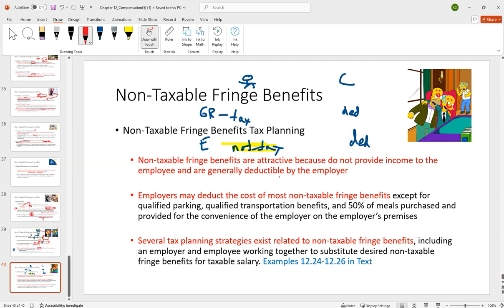Given this setup, where one person doesn't claim it as income and the other gets a deduction for it, this kind of mismatch, there are strategies that you could negotiate with your employer, theoretically. So let's look here at some of these.